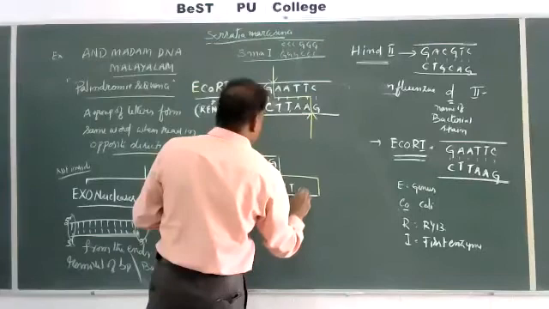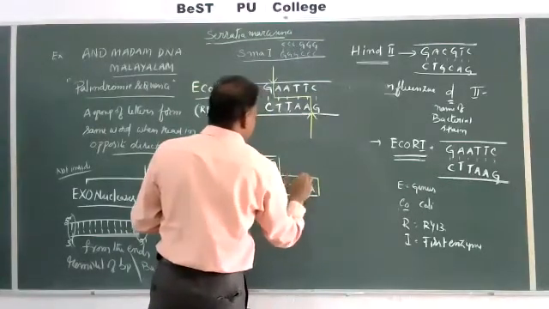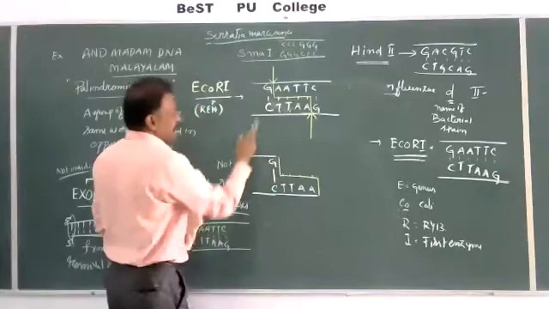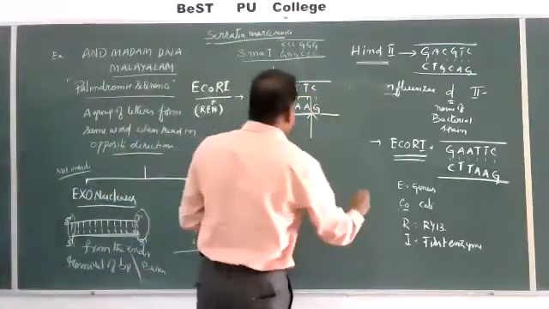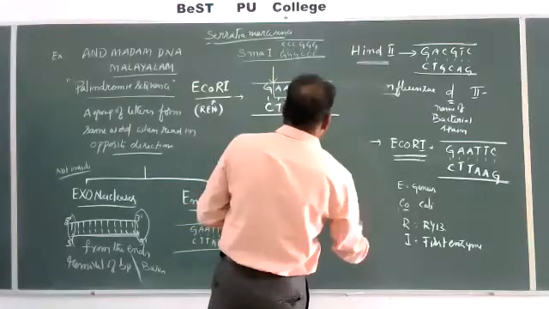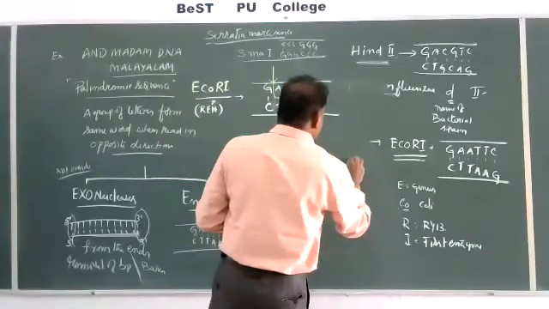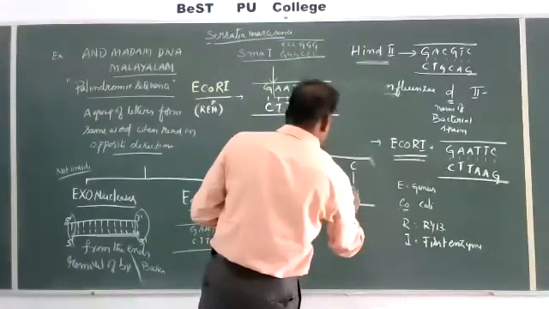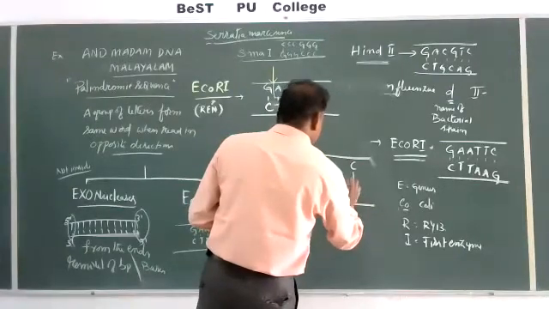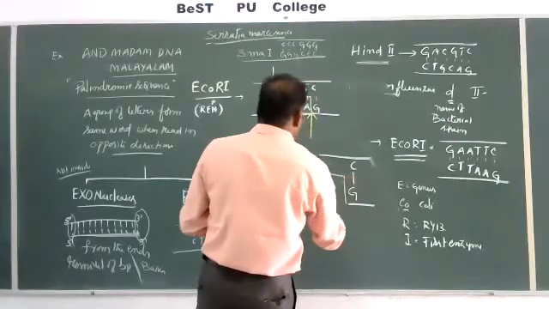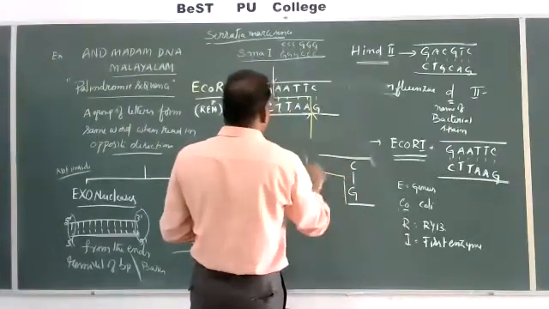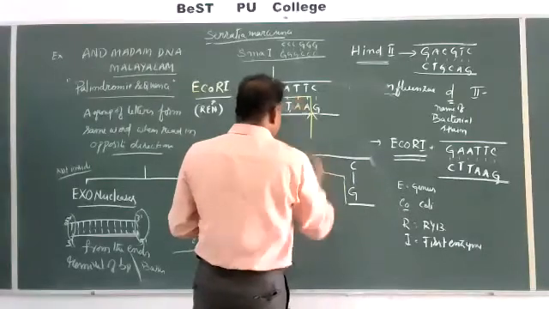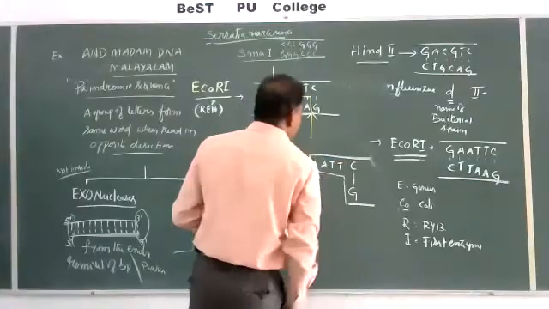T, A, free. This is one of the two DNA strands, and it becomes two fragments. Another piece is this one, where G is already bonded with C. It is cut here. A, T, free.